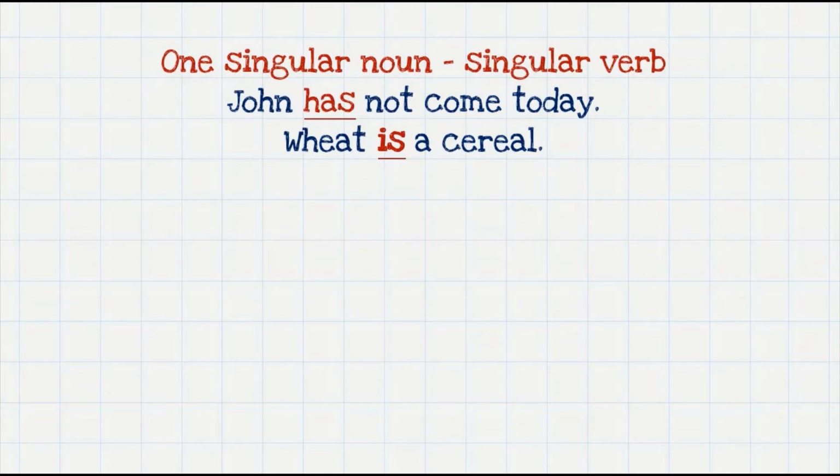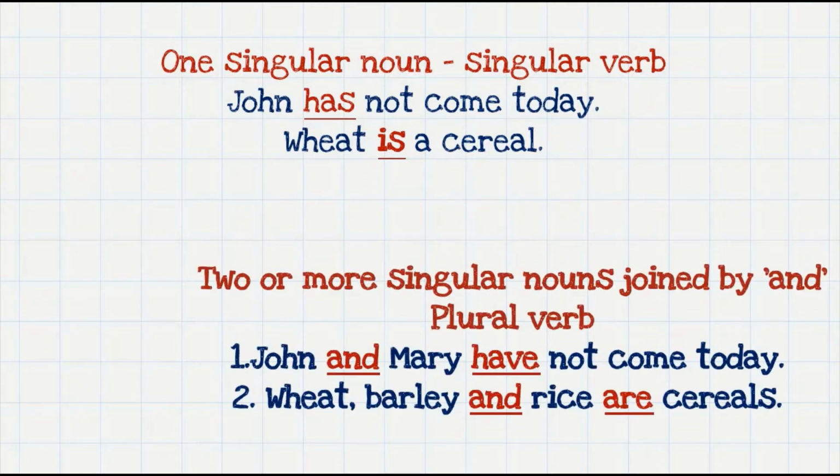Look at this sentence. John has not come today. We know that John is a singular noun, and thus we have used the verb has, which is a singular verb and agrees with the subject used. But if there are more than one nouns in the sentence and they are joined by and, the subject becomes plural and thus takes on a plural verb. So along with John, if Mary is also absent, we would say John and Mary have not come. The has changes to have here.